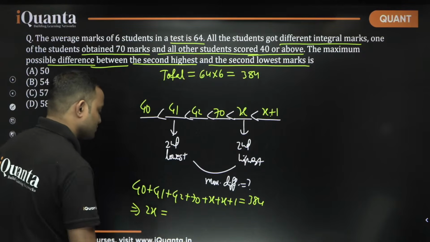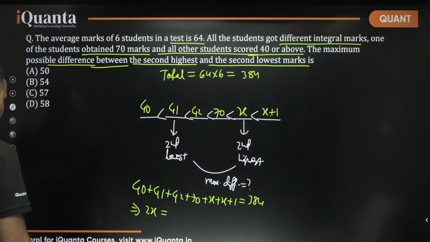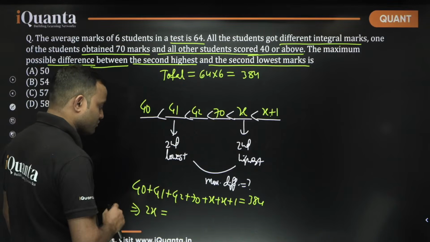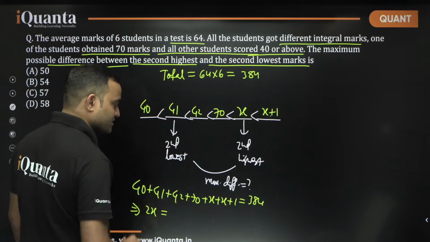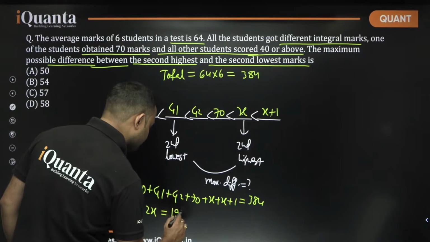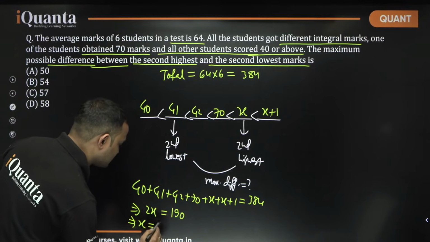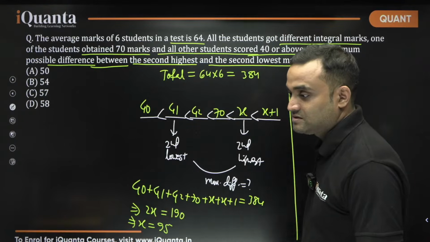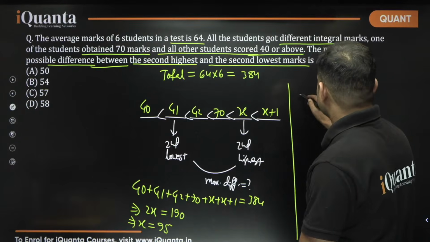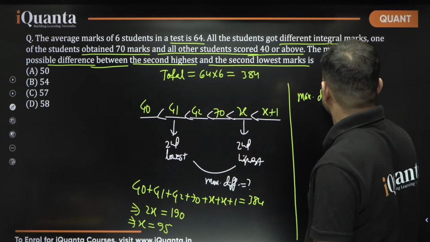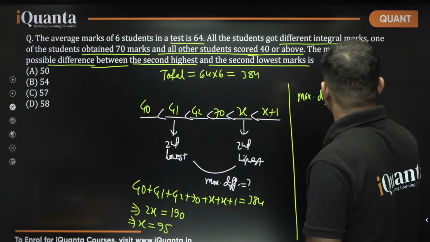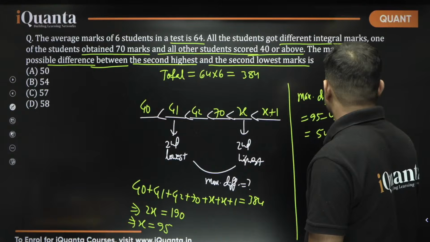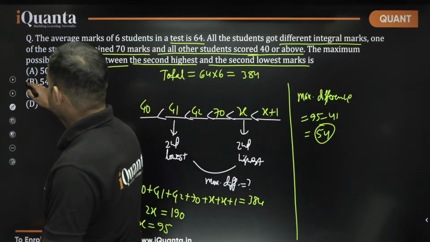Or 2x is equal to 384 minus 194, since 40 plus 41 plus 42 is 123, and 123 plus 70 is 193. This will become 190, or x is equal to 95. So the maximum value of the second highest number will be 95. So the maximum difference that we are looking for will be equal to 95 minus 41, that is equal to 54. So the answer is option B.